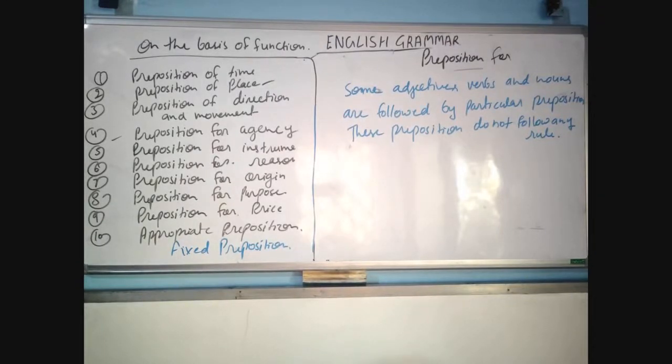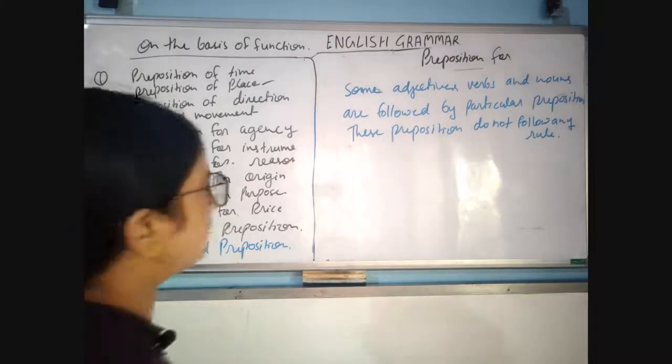There are some types of defining prepositions that always go with some defining types of verbs and nouns, and these are called appropriate prepositions.